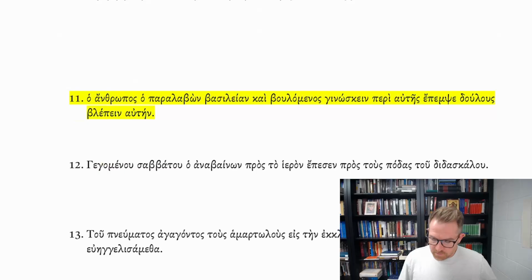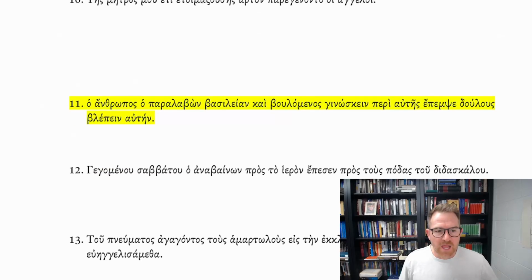One more example. This is sentence number 11. Ho anthrōpos ho paralabōn basileian kai boulomenos gignōskein peri autēs epempsen doulous blepein autēn.